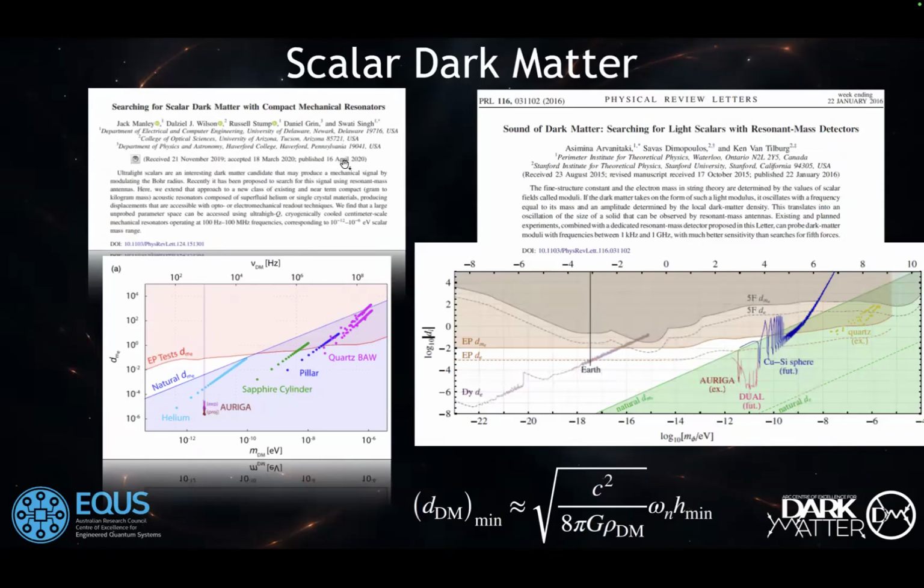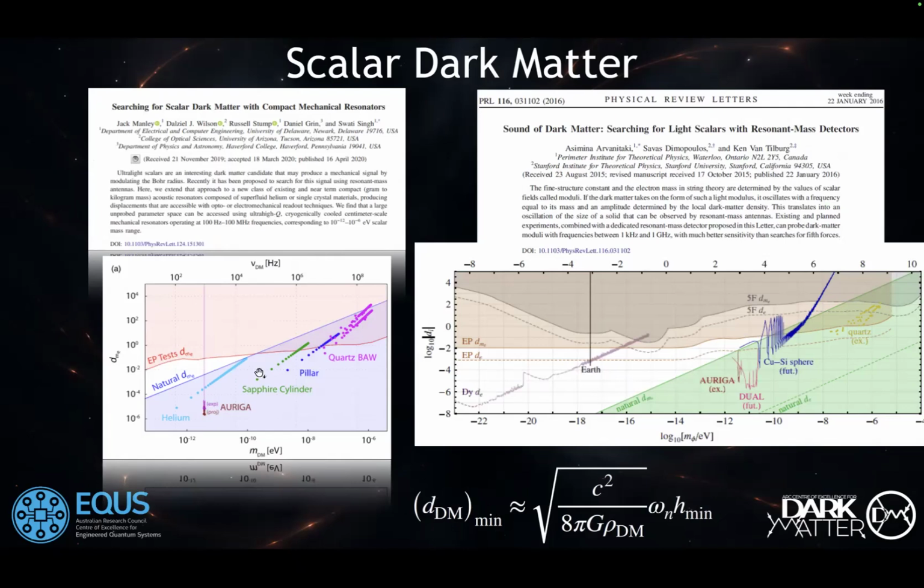Switching gears to dark matter again, people used our results and our proposals to understand whether they can use such devices to put bounds on ultra-low mass dark matter. These are examples of two works from our colleagues who said basically some candidates of dark matter can modify the Bohr radius. They excite vibrations in chemical oscillators like ours, and they can take our strain sensitivity and recalculate it into limits on dark matter coupling.